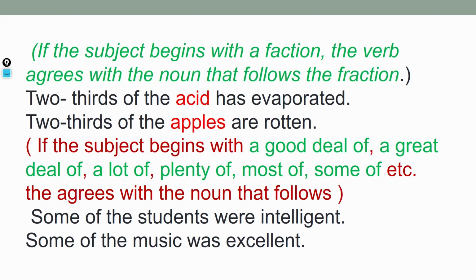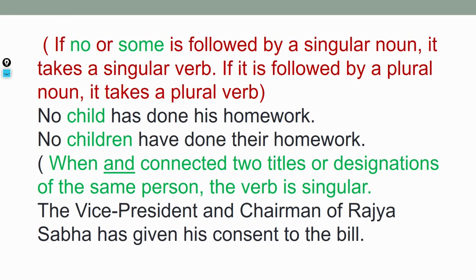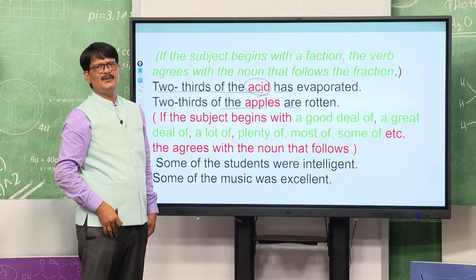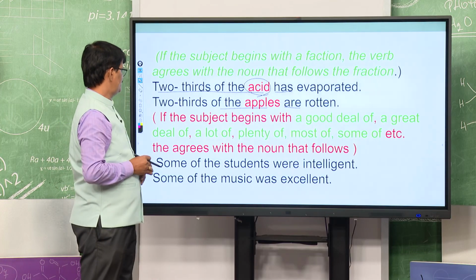If the subject begins with a fraction, 2/3 of the acid or 2/3 of the apples are rotten, accordingly 2/3 is there. We will see the slide. Here you see 2/3 of the acid is singular, so it will take a singular verb, and apples is plural, so it will take a plural verb. When a fraction is there, it depends upon the noun.